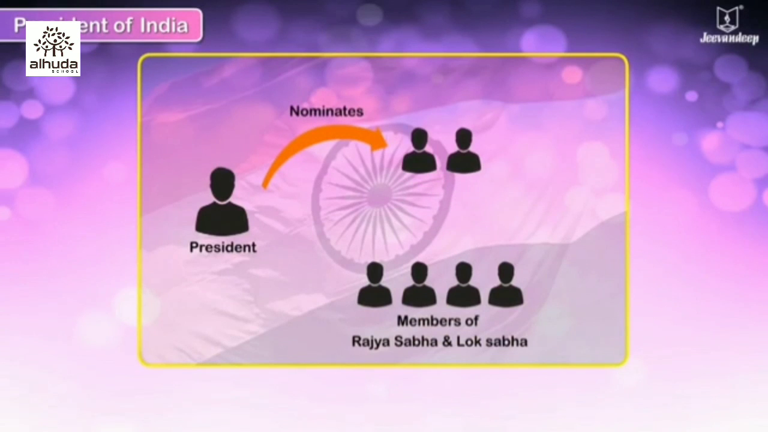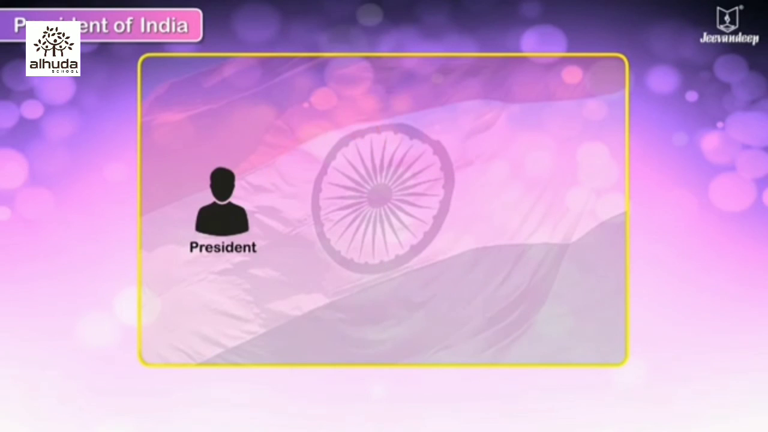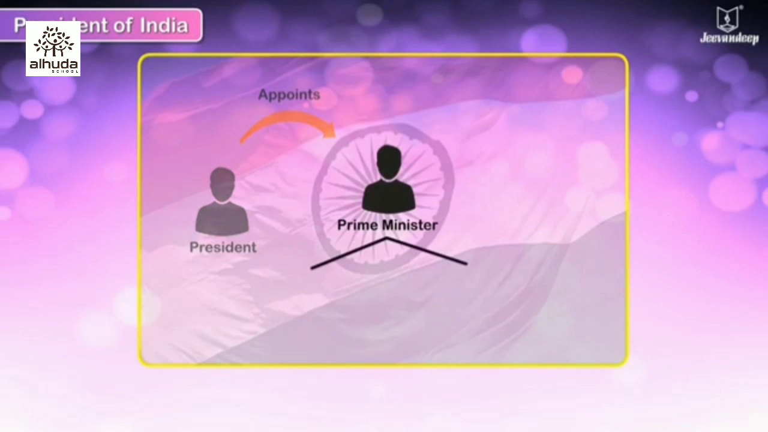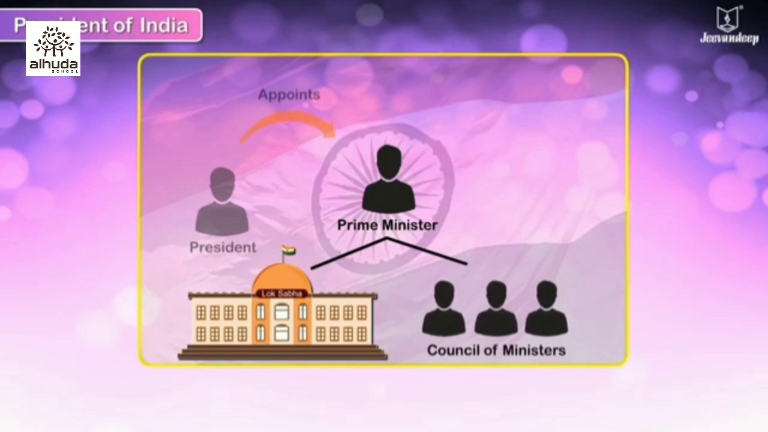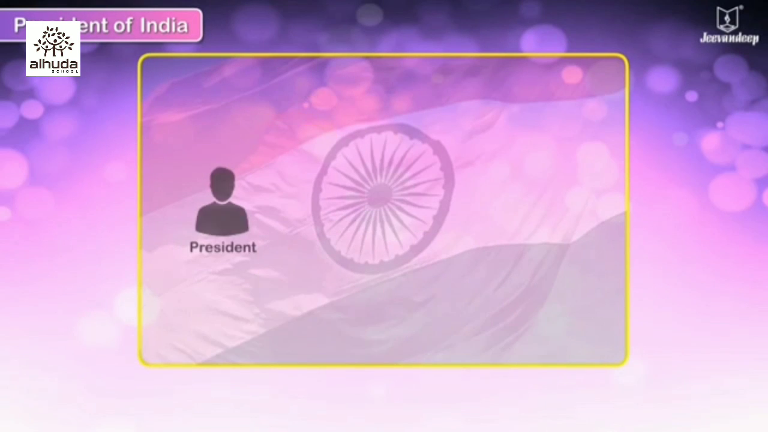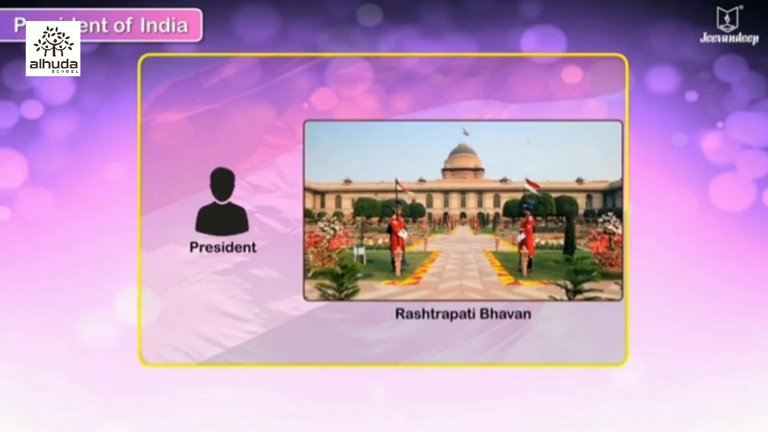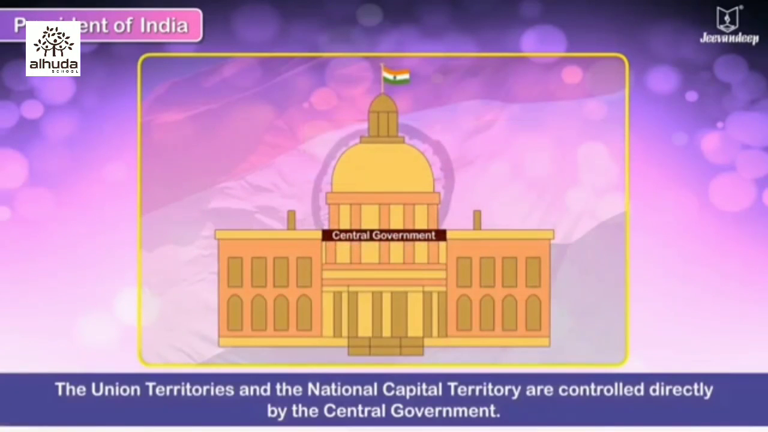He nominates a small number of members of both houses. The President appoints the Prime Minister, who is the head of the majority party of the Lok Sabha and the Council of Ministers. The official residence of the President of India is called the Rashtrapati Bhavan. The Union Territories and the National Capital Territory are controlled directly by the central government.